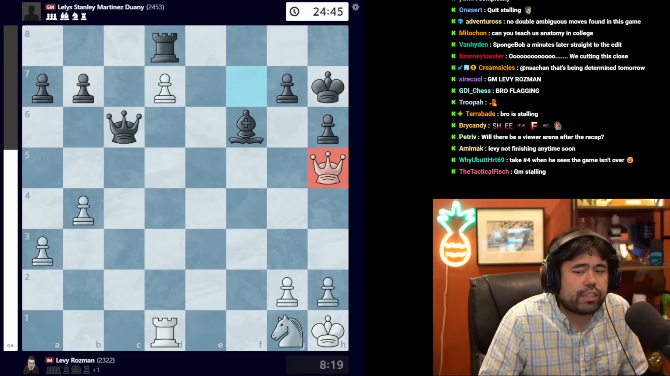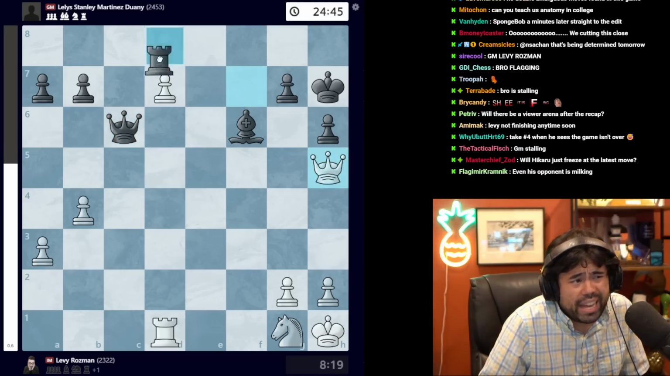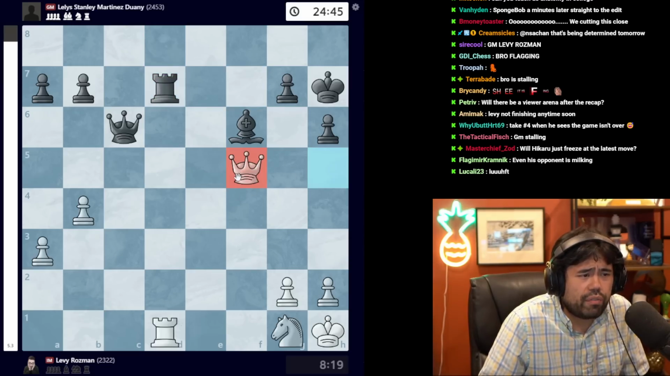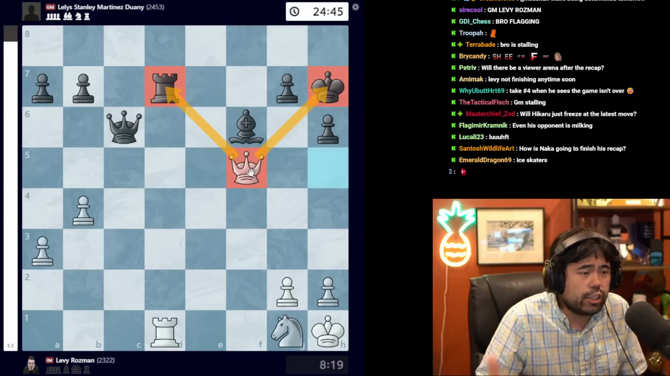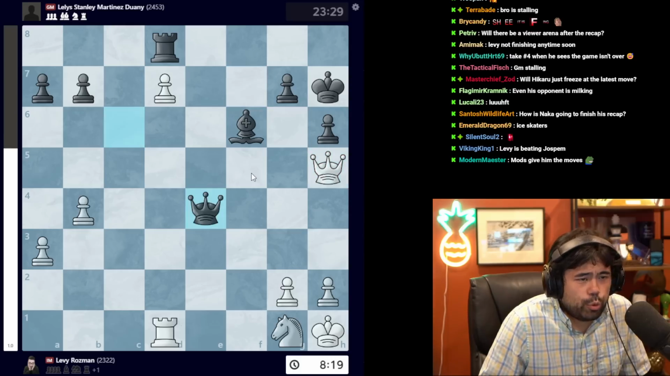So here Levy plays queen to h5 instead, and Levy's idea here quite simply is that if black takes what looks like a free pawn on d7 here, you can now go queen to f5, checking the king and attacking the rook at the same time, and at this point white will win the game. So we get this move queen to e4 instead.